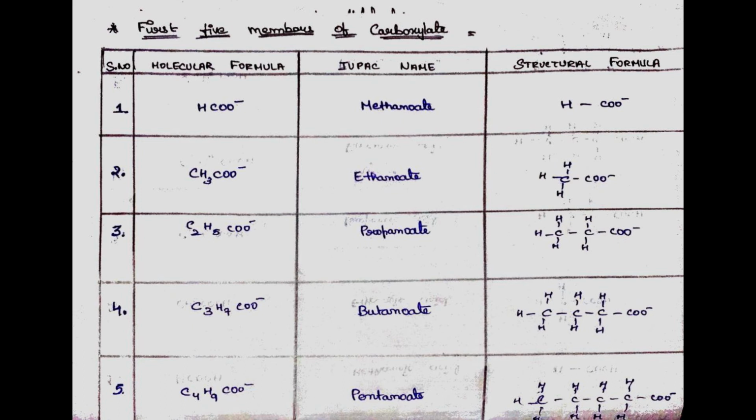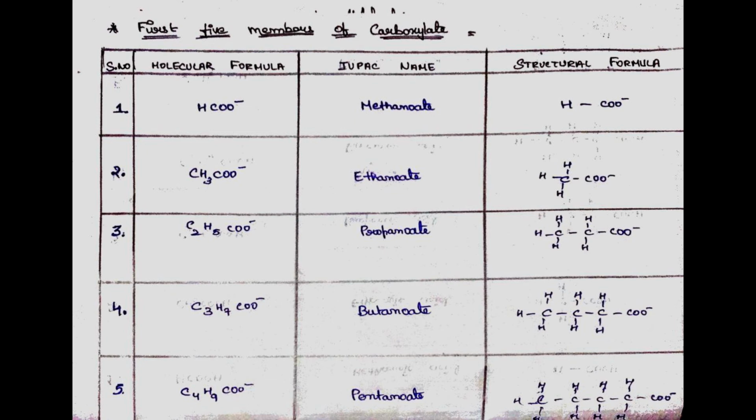Second, CH3COO minus. Its IUPAC name is ethanoate and its structural formula is such that one carbon atom bonded with three hydrogen atoms and a COO minus group. Third, C2H5COO minus, that is CH3CH2COO minus, and its IUPAC name is propanoate and its structural formula is such that two carbon atoms bonded with five hydrogen atoms and a COO minus group.